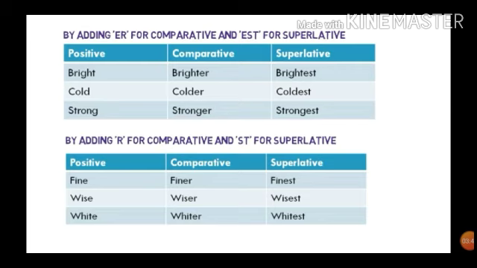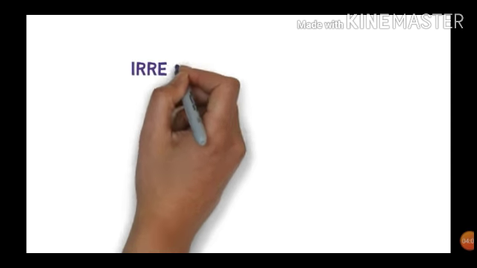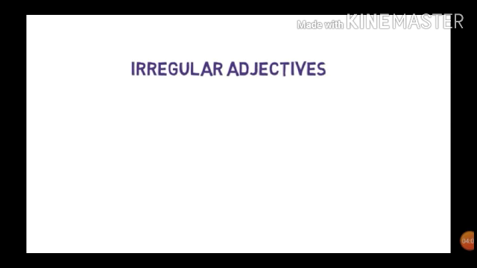For example, fine, finer, finest; wise, wiser, wisest; white, whiter, whitest. So these are the examples for forming degrees by adding r or st.